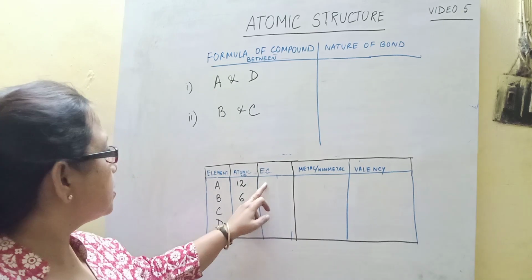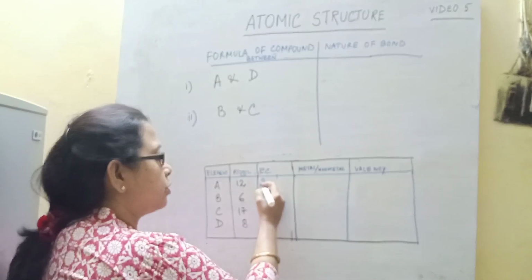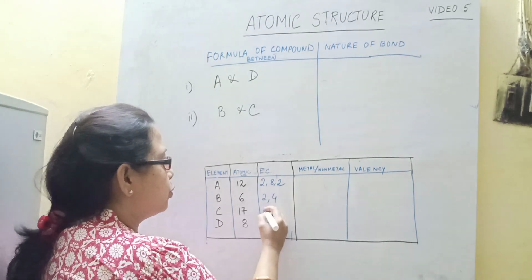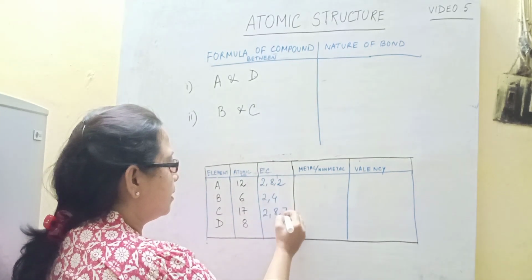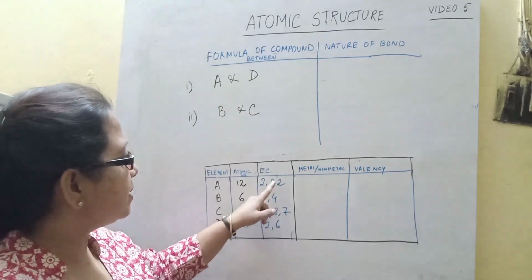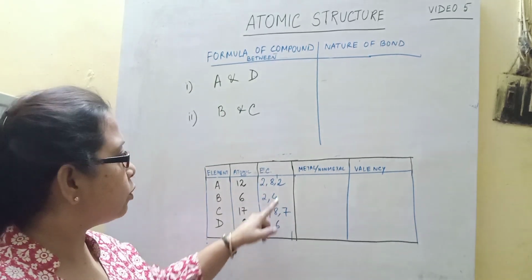So students, as we can see, we write the electronic configurations 2,8,2, 2,4, 2,8,7 and 2,6. From the valence electrons, you will be able to identify each as a metal or non-metal.